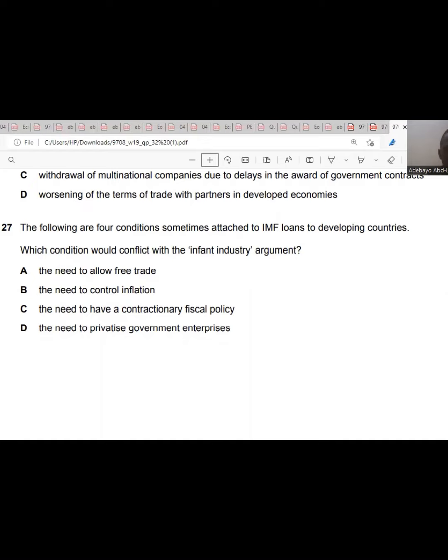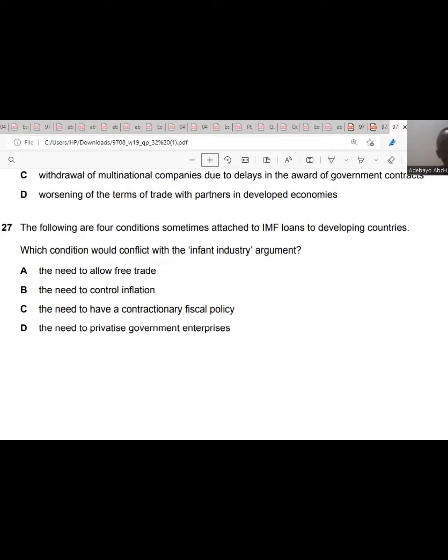Privatizing government enterprises would increase output, which is good. Contractionary fiscal policy means fiscal policies are taxes and subsidies. So with fiscal policy, governments might increase tax. An example of contractionary fiscal policy is an increase in taxation. So that would stop international multinationals coming into the country. They need to control inflation. If inflation is controlled, it does not have effects on the infant industry.